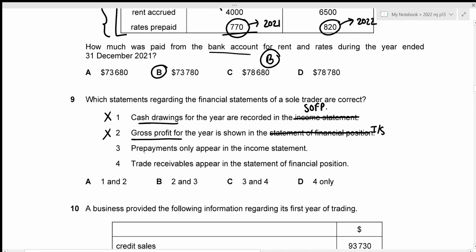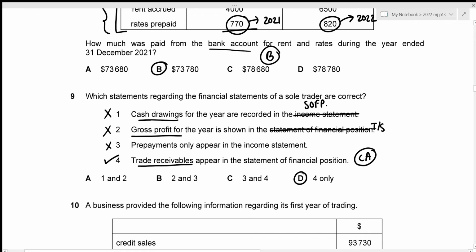The third one is prepayments only appear in the income statement. Like we did before, we excluded all of the prepayments from our income statement, right? So obviously this statement is incorrect. And the fourth one is trade receivables appear in the statement of financial position. This is correct because trade receivables is our current assets, which will be recorded under this heading in our statement of financial position. So the only correct statement from these four is the fourth one, which is given in option D. That will be the correct answer. Now we can move towards question number 10.